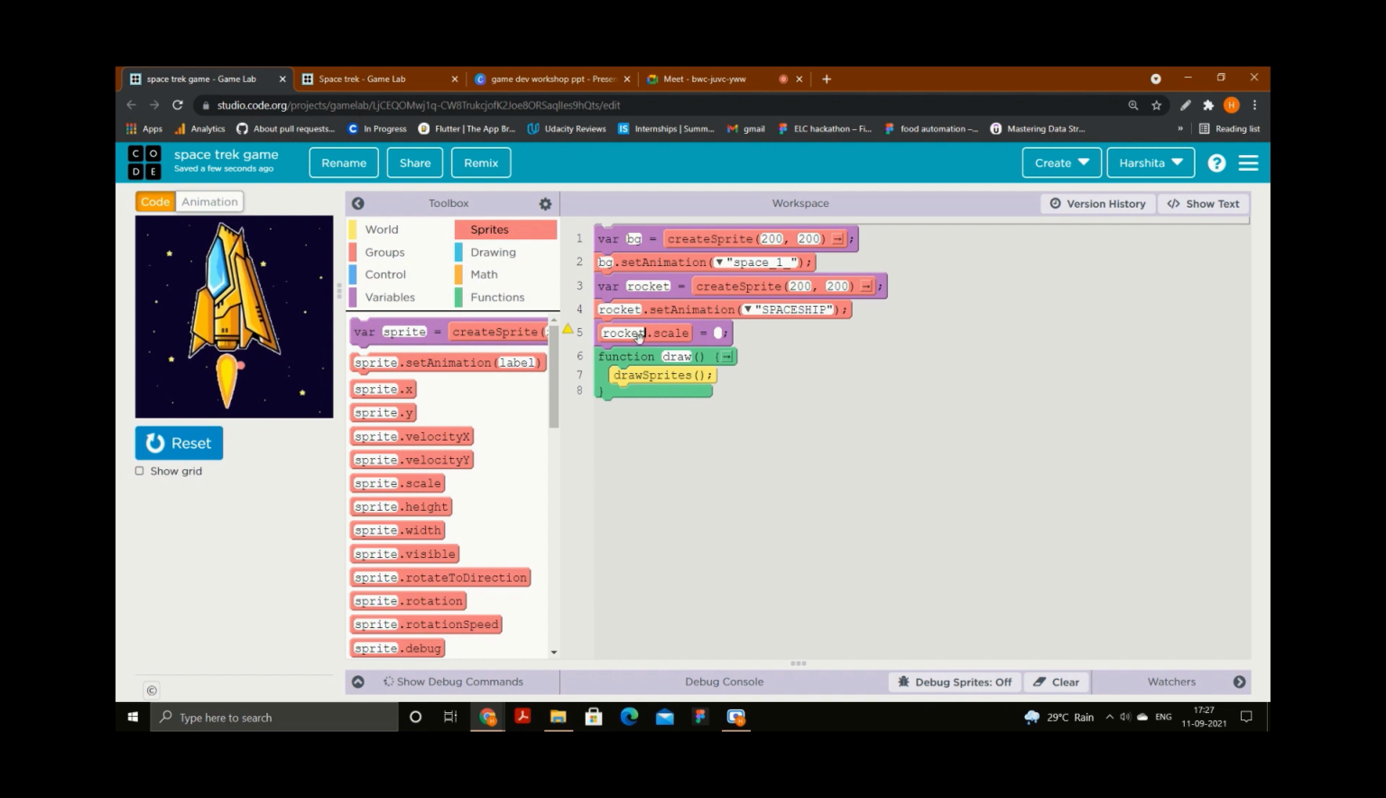Okay. So rocket dot scale. Here it is asking me for the exact value. What should be the value of this animation? Right now, I will tell you the value, or I can say the size of this animation. This rocket animation is 1. So I need to scale it down. So I will choose 0.3.